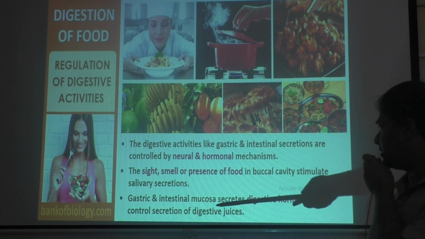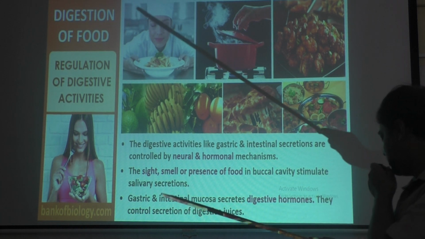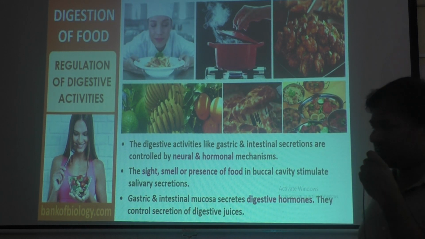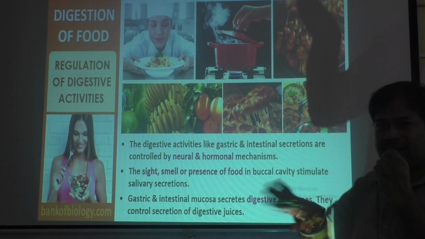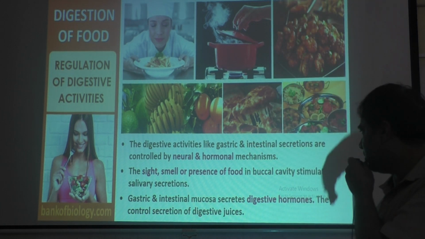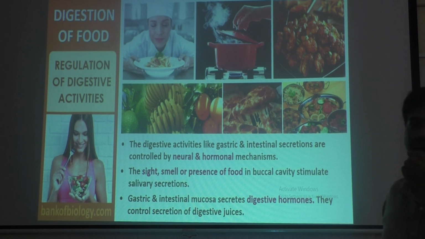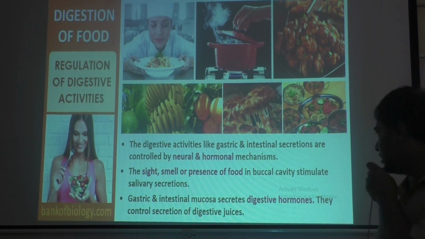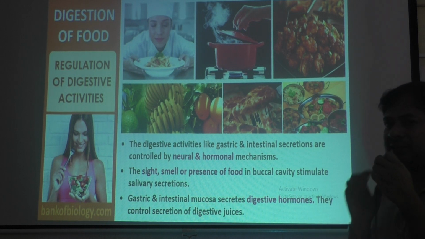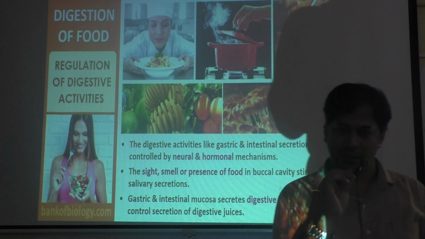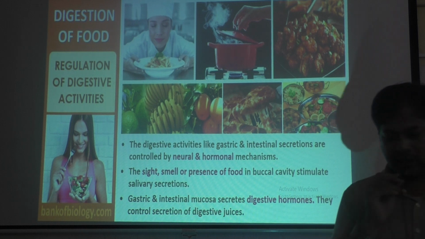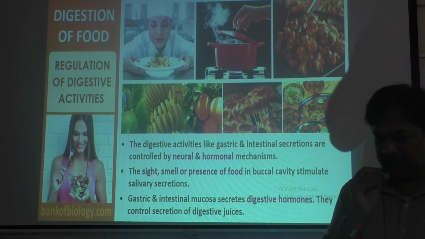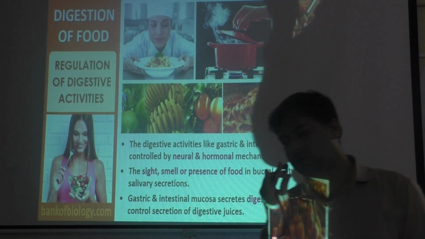Then the gastric and intestinal mucosa secrete digestive hormones. You know this, the inner layer of the stomach and intestine, that is the mucosa, also secretes digestive hormones, like gastrin, cholecystokinin and all that. They control secretion of digestive juices. You already know this. So in our next class, we will learn in detail the next process, that is absorption of food.